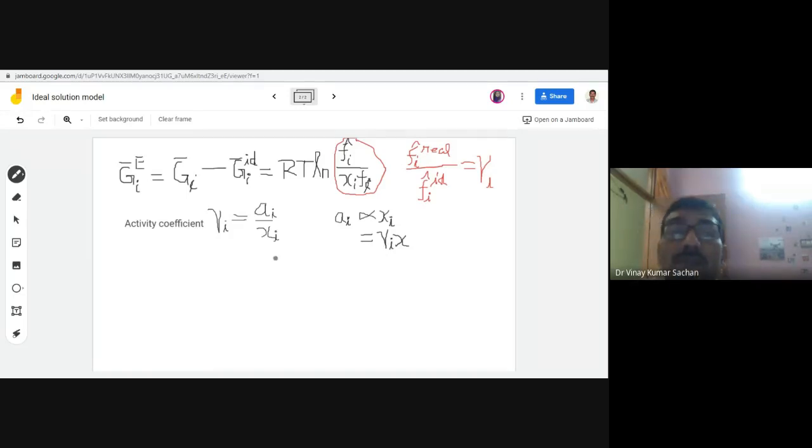So this can also be written simply as a ratio of activities: activity of the component in real solution divided by activity of the component in ideal solutions. This is something like that also. It means I am telling you the various ways of interpretation. So activity coefficient is ratio of activity, real activity to ideal activity. So what is the real activity?